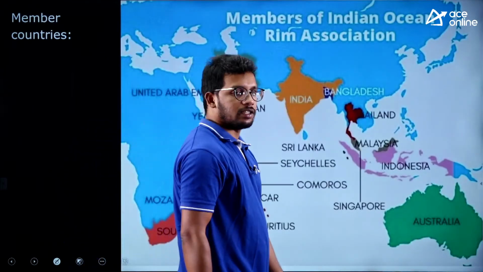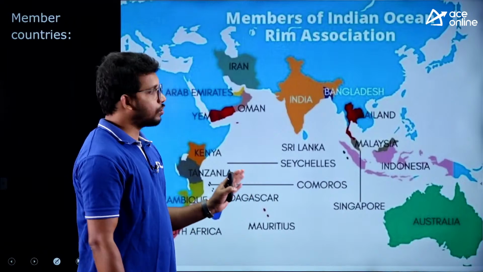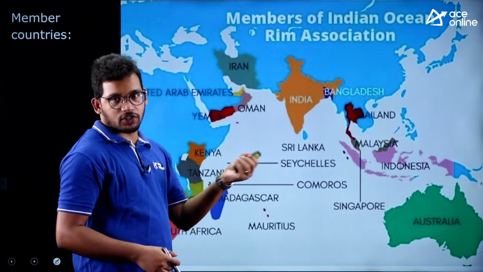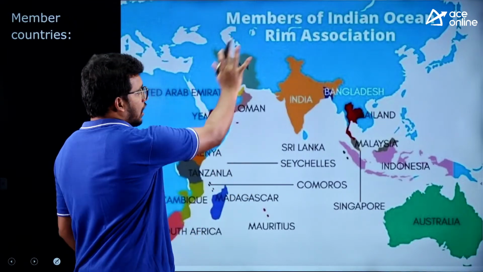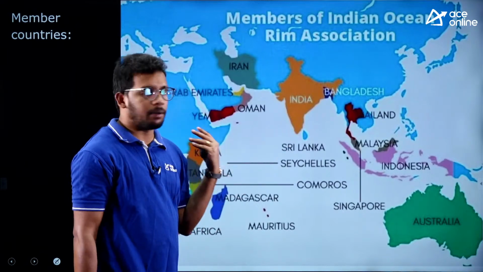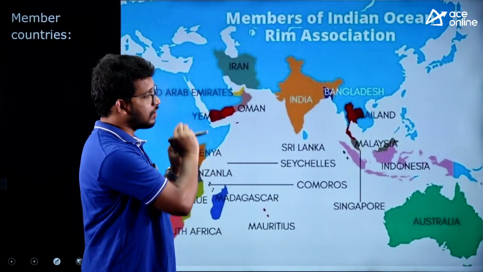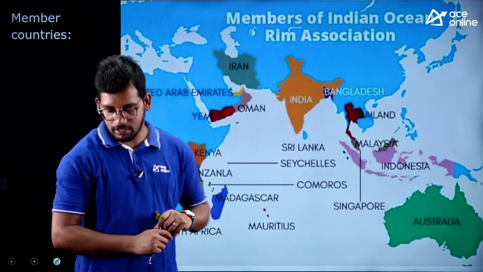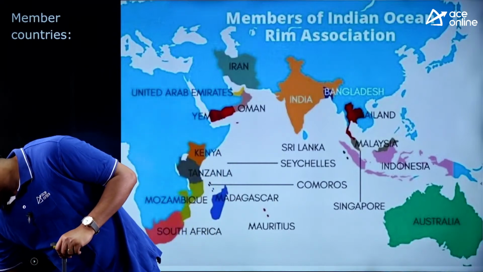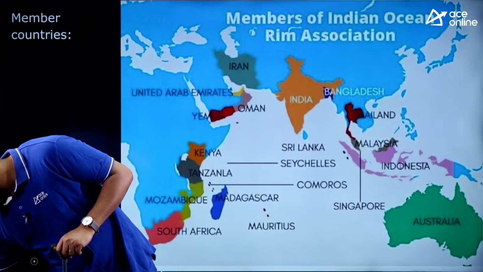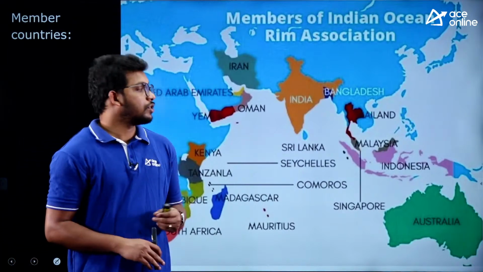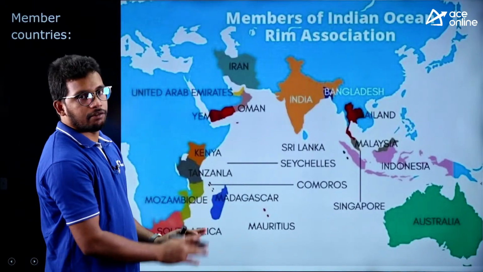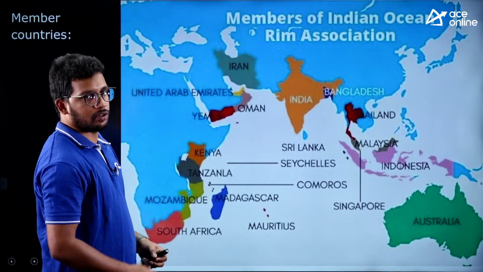Now observe these countries. Some countries are not part. So observe here, I will make a question. At the end we will see the question. This is today's challenge for you. I am not teaching anything, just observe what all the countries are, because it takes a lot of time. But yes, some important surrounding countries are not part of this Rim Association. So we will see the question at the end. Let's see who will answer. Right? So these are all the countries which are part. So take 20-30 seconds, observe. We will move ahead and then we'll solve the question.